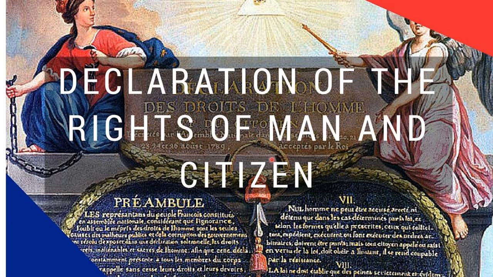This constitutional monarchy framed a constitution which starts with the declaration of rights of man and citizens. Rights such as right to life, freedom of speech, freedom of opinion, equality before law were established as natural and inalienable rights. That is, they belong to each and every human being by birth and could not be taken away. It was a duty of the state to protect each citizen's natural rights.